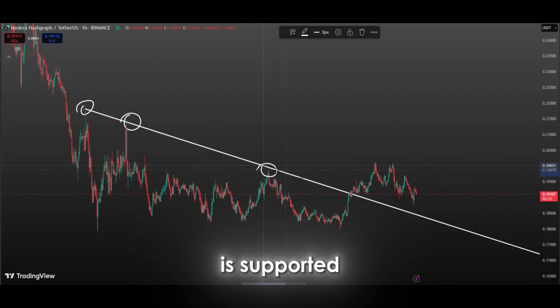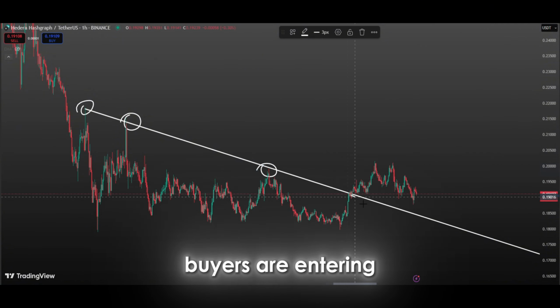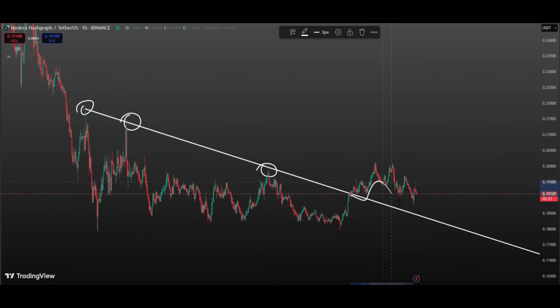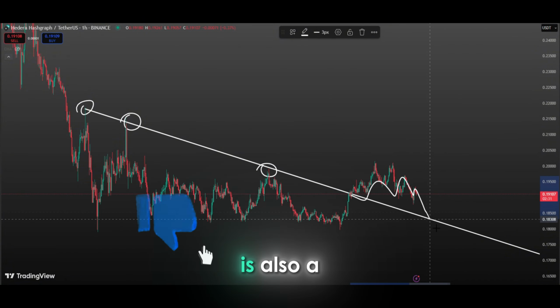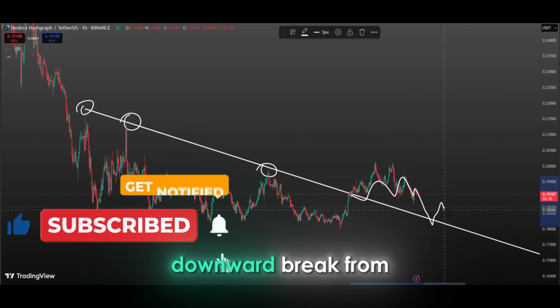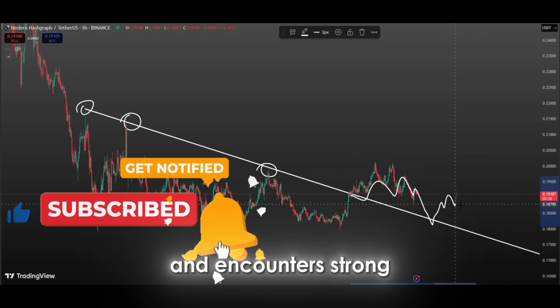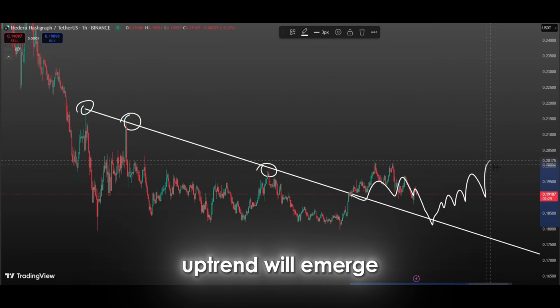If the price is supported by high-volume buy orders while testing the broken trend line, it shows that buyers are entering the market strongly, and the uptrend will gain momentum. Additionally, the weakness of selling pressure during the retest is also a positive sign. If the price does not experience a sharp downward break from this area and encounters strong buying reactions, a more reliable structure for the uptrend will emerge.